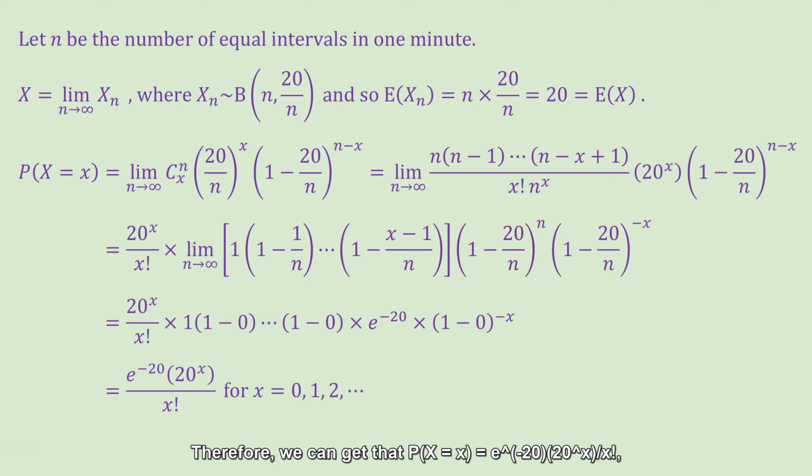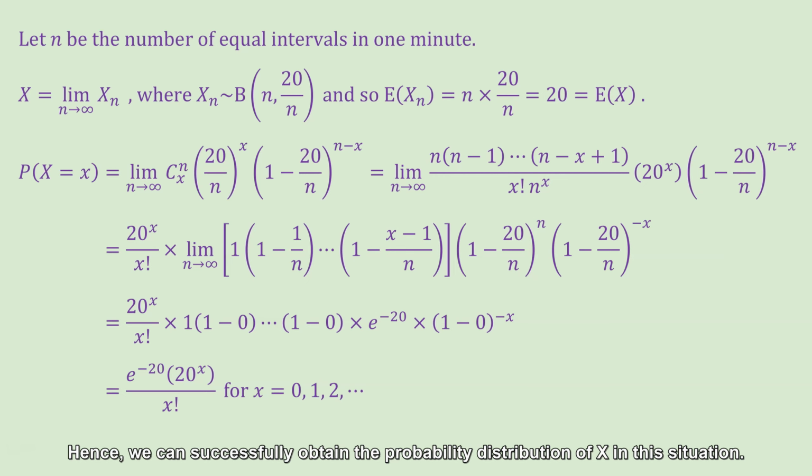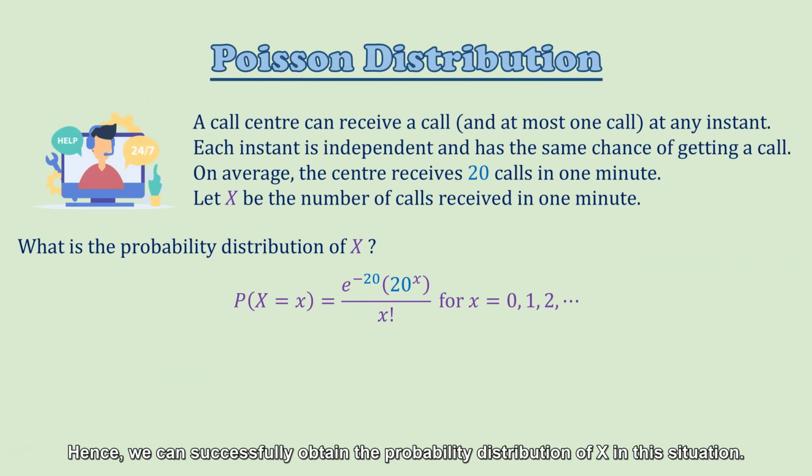Therefore, we can get that the probability that capital X is equal to small x is equal to e to the power minus 20 times 20 to the power x over x factorial. And the possible values of x are 0, 1, 2, and so on and so forth. Theoretically, x can be infinitely large. Hence, we can successfully obtain the probability distribution of X in this situation.